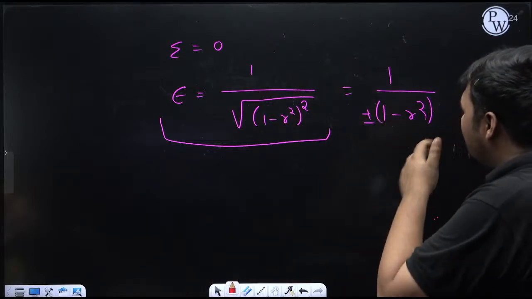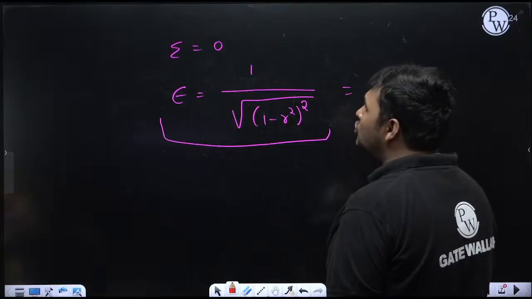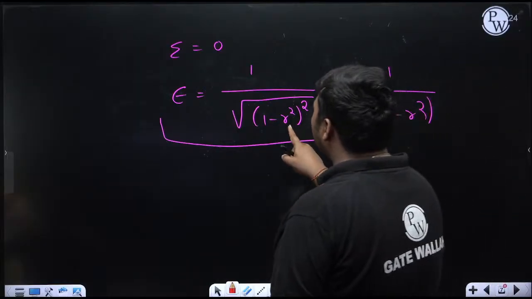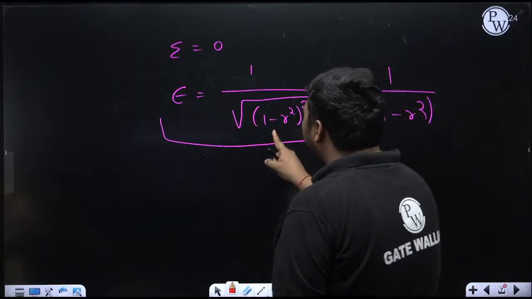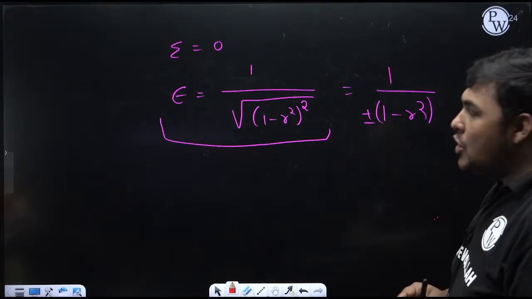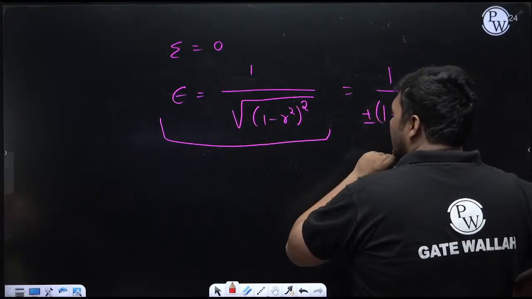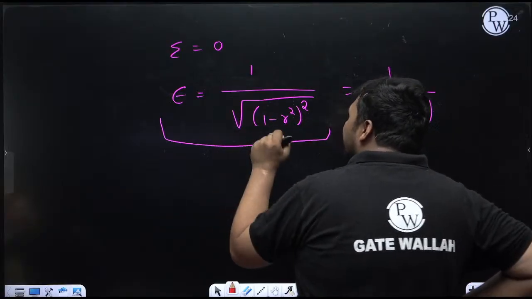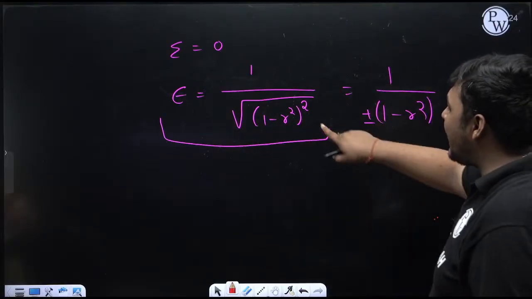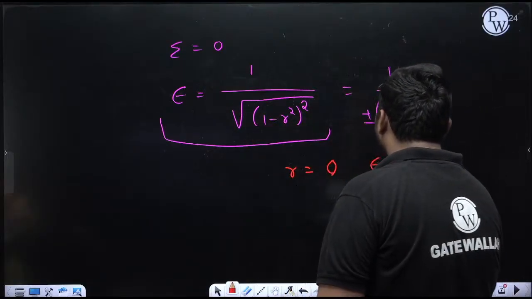initially, when I increase, you just need to understand the pattern, okay? Because we will not go too much into mathematics. Initially, if we are increasing r from 0 to 1, what will happen? This epsilon will increase. How? If we put r equal to 0, you can see at r equal to 0, epsilon is coming equal to 1, okay?